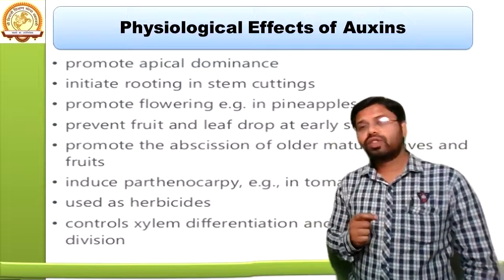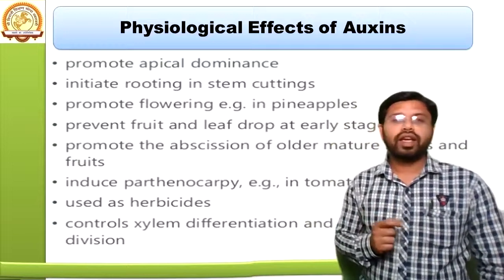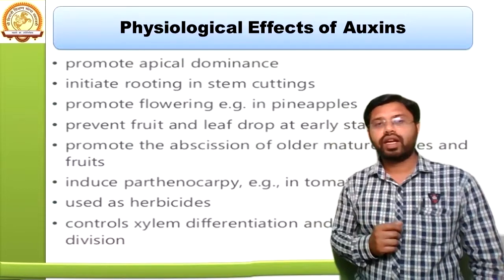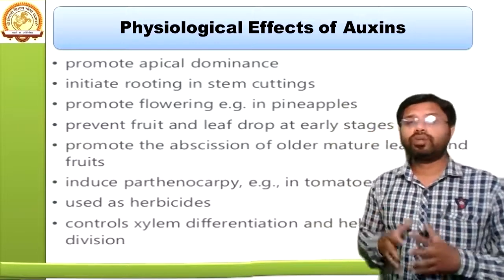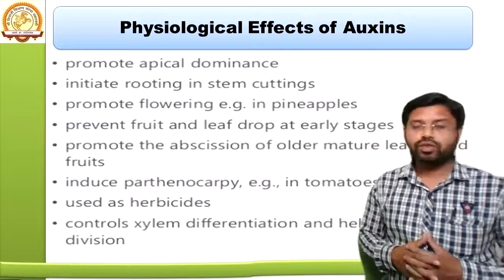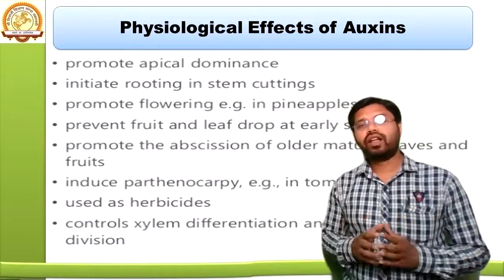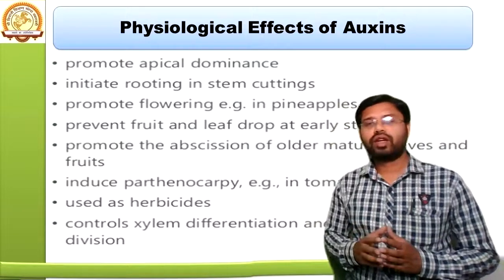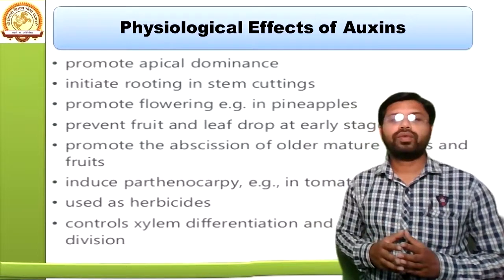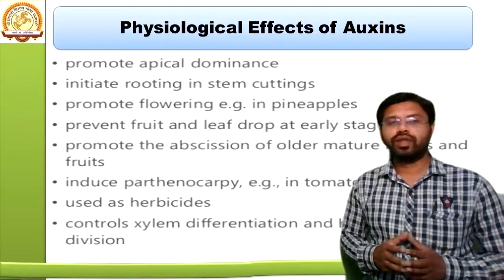Auxin also promotes flowering, for example in the pineapple. Then it prevents fruit and leaf drop at the early stage. As you know, the plant has various types of fruits and leaves, but when they are in immature form, they always remain attached to the plant.